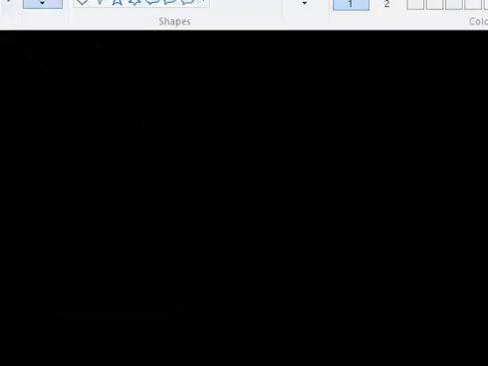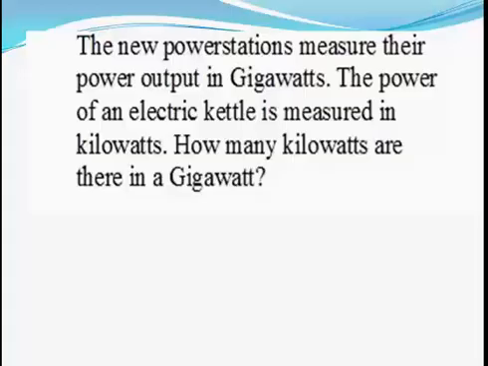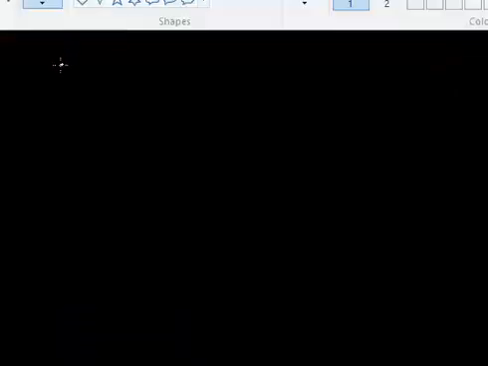So how do we convert 1 gigawatt? Of course, 1 gigawatt is 1 billion watts, or 10 raised to the power 9 watt.